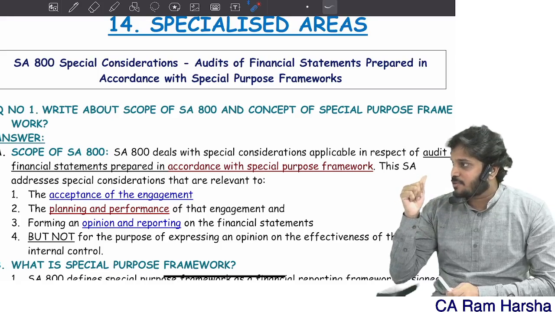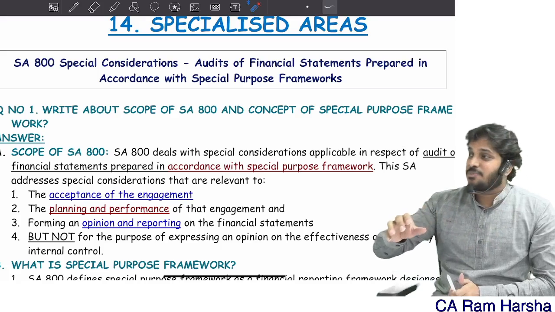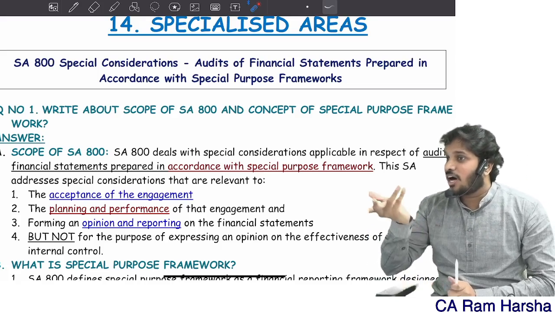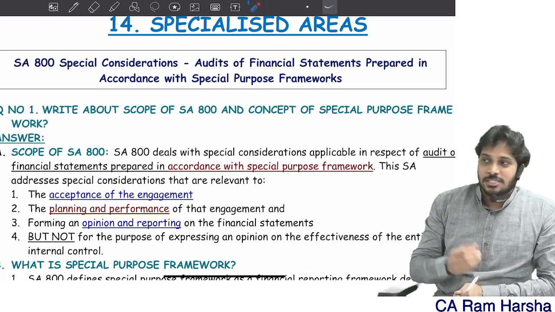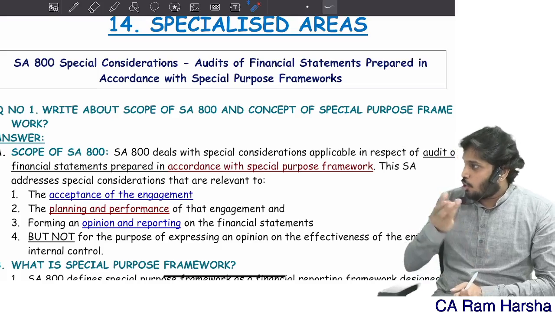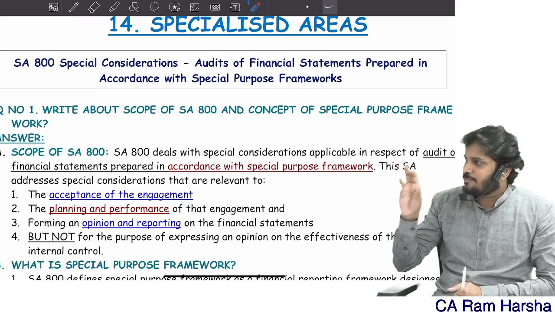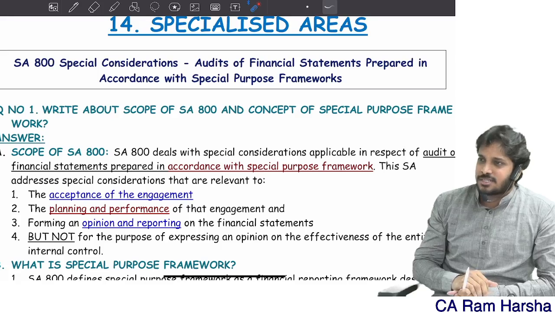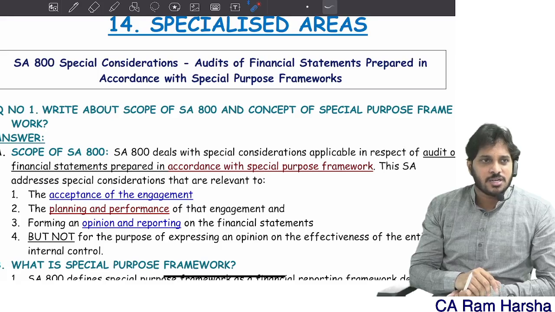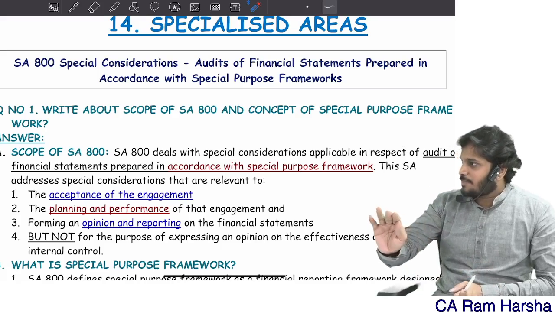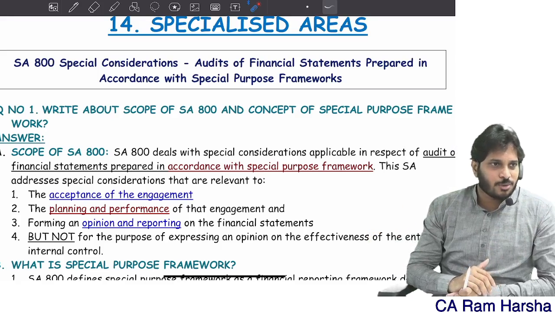What is a special purpose framework? Does the Companies Act talk about it? Does SEBI talk about it? No. It is prepared for a special purpose. What purpose? Nobody knows. Suppose a company chairman who has already retired from the active affairs of the company wants to review the company's financial statements on different principles. He asks the directors: for me alone, separately, prepare financials on a cash basis. I will not believe in this accrual system.